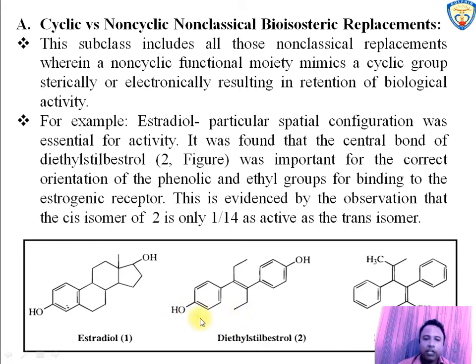the orientation of the phenolic and ethyl group in diethylstilbestrol, figure 2, has the correct orientation for binding to the estrogenic receptor, and this arrangement is achieved by breaking the bond of the estradiol ring. The cis isomer of diethylstilbestrol is only 1/14th as active as the trans isomer, that is figure 2.